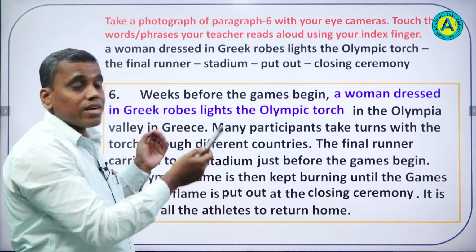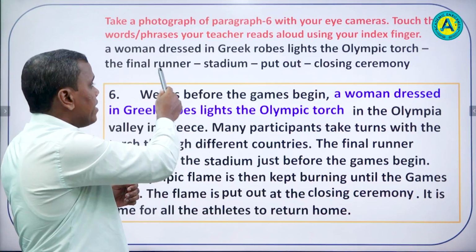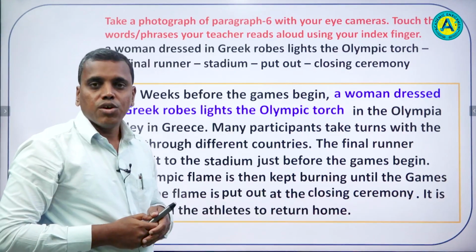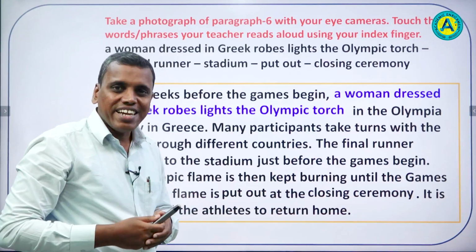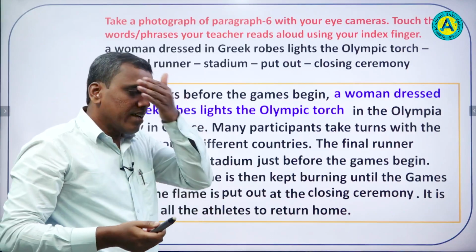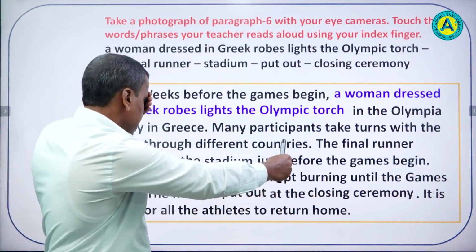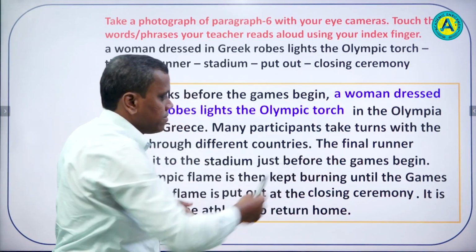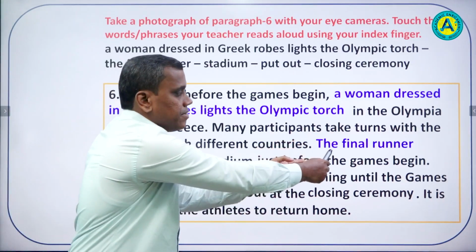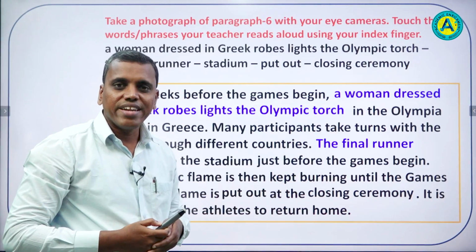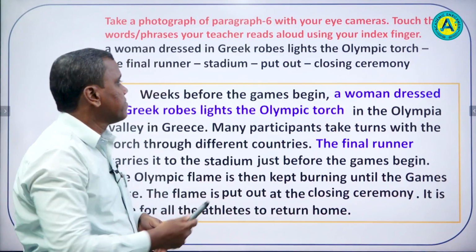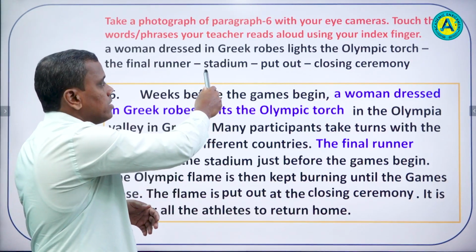So now let's look at the second one, the final runner. Okay, so let's do it again. Interesting, isn't it? Now let me cover it and I will find out where it is. Yes, it is given here. The final runner. Right? Then what's the next word?